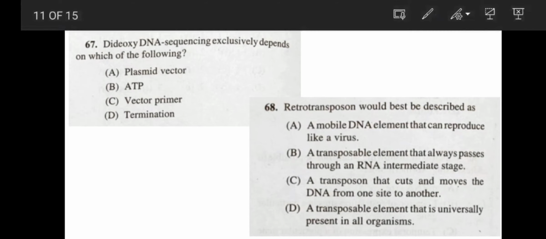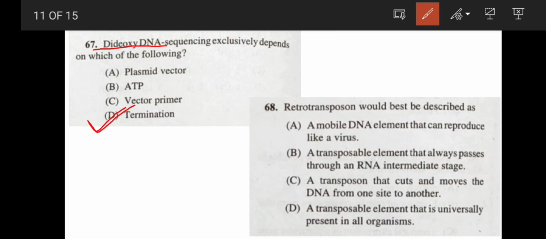Next, dideoxy DNA sequencing exclusively depends on which of the following? Plasmid vector, ATP, vector primer or termination. If dideoxy DNA, that means ddNTPs, are present, then the DNA extension gets terminated due to absence of the OH group in the third carbon of the deoxyribose sugar. As a result, the phosphodiester bond cannot be formed. So the correct answer will be termination.